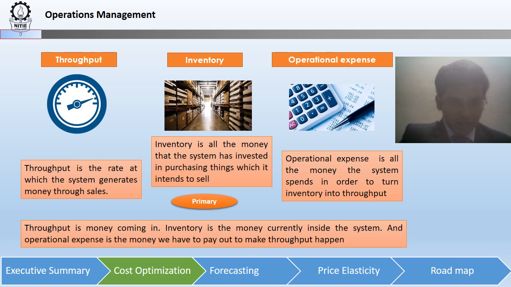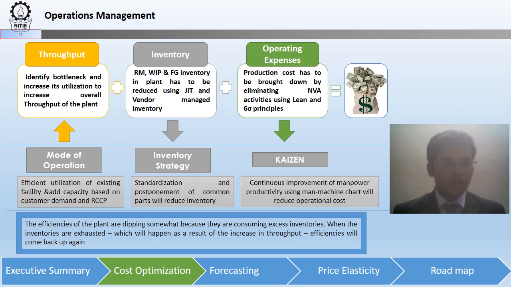Throughput is the money coming in, inventory is the money currently inside the system, and operational expense is the money we have to pay out to make throughput happen. Throughput: in this stage, we identify the bottleneck and increase its utilization to increase overall throughput of the plant. For this, the mode of operation is efficient utilization of existing facility and add capacity based on customer demand and RCCP, that is rough cut capacity planning.